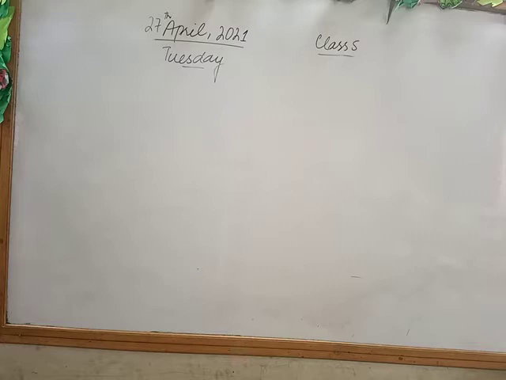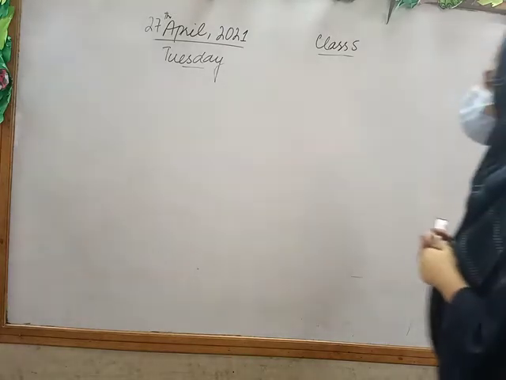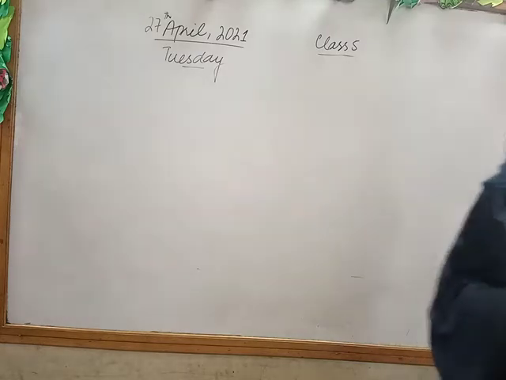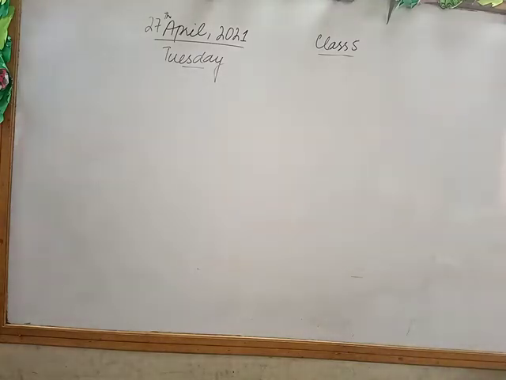Fine class? Okay. So yesterday we studied the concept of multiplication of 6 digits by 2 non-zero numbers. Isn't it, class? Okay, so let's see.